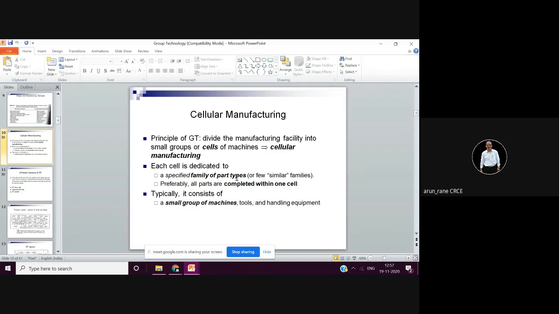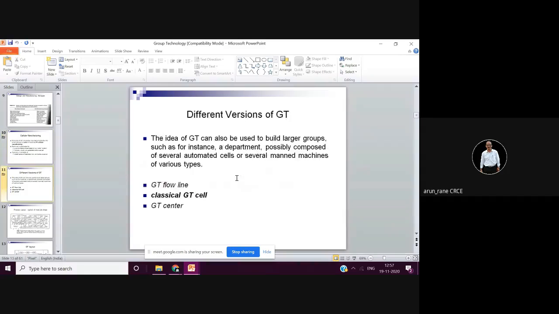So this is what group technology gives birth to, the cells, and that is nothing but cellular manufacturing. You'll have small cubicles, what you see in big corporates in HR or in the purchase department, or even in call centers, also how the grouping is done. Everything is broken down into small cells.